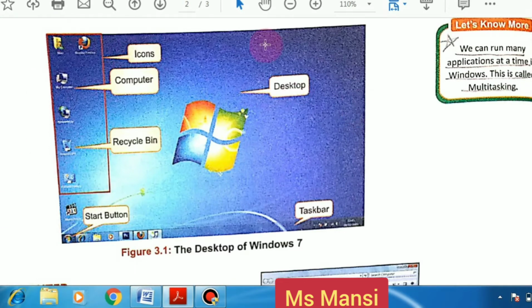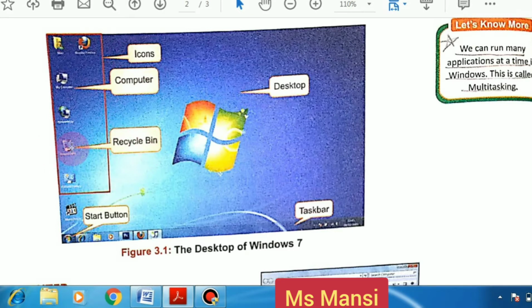Let's see here. This is the first screen of Windows. So this is the Windows symbol here. This is the first screen and this is known as desktop. Students, see, the small picture symbols are known as icons. And what are the two important icons? First is computer and second is recycle bin.